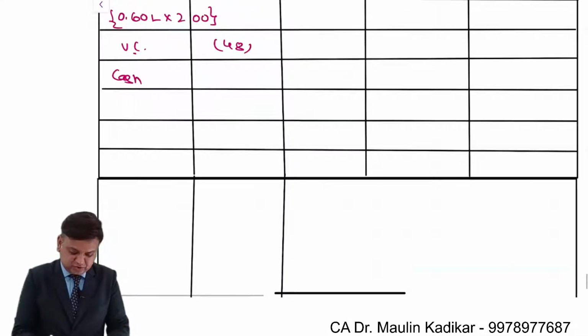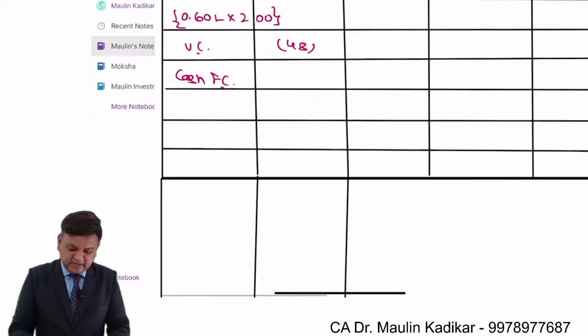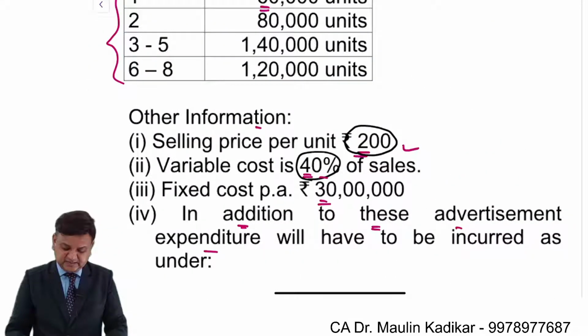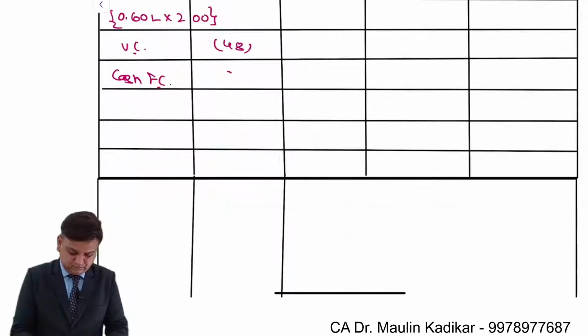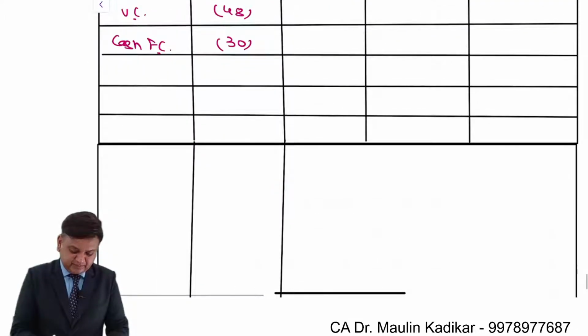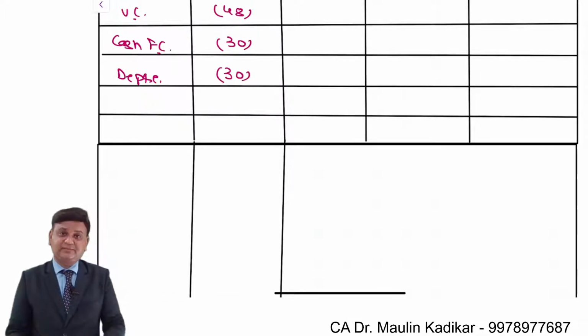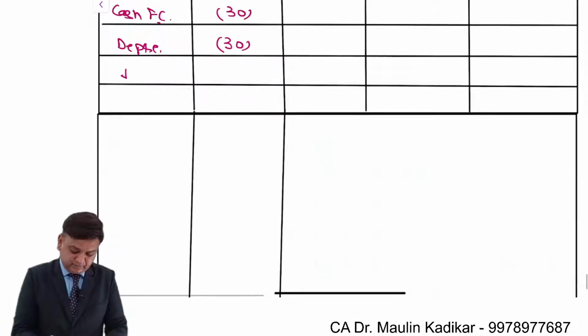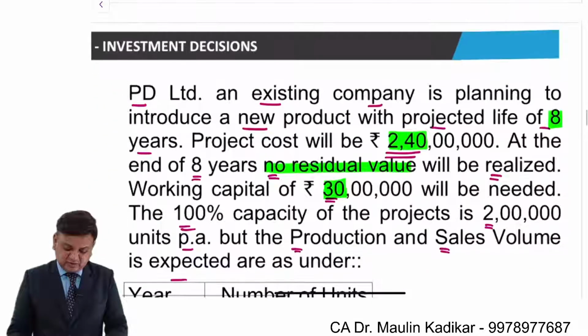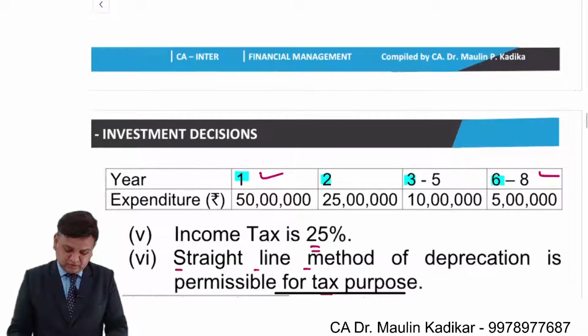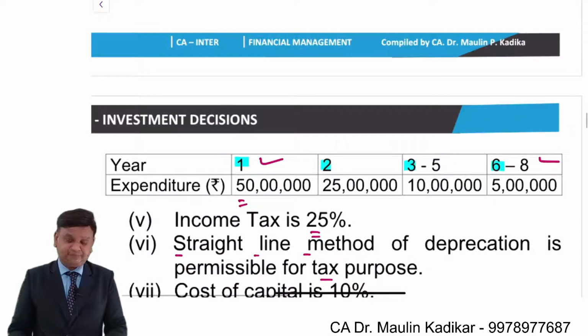Then cash fixed cost, again provided in the example as 30 lakhs. Depreciation is again 30 lakhs, which was computed in step number 2. Then advertisement expenses, an amount of rupees 50 lakhs.